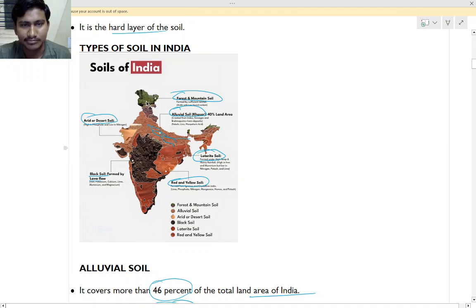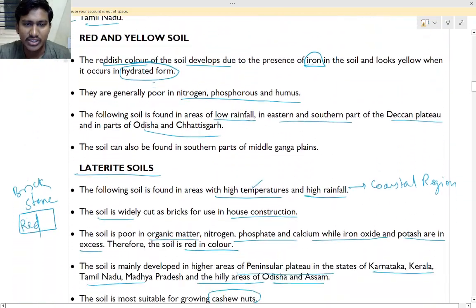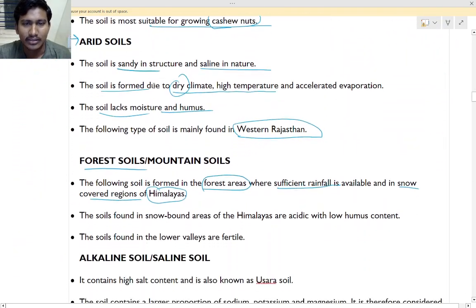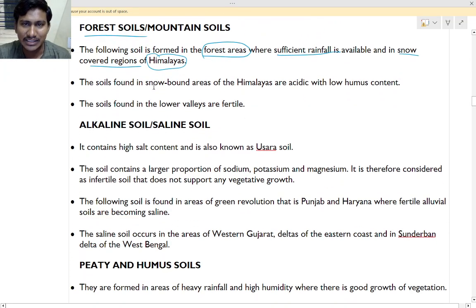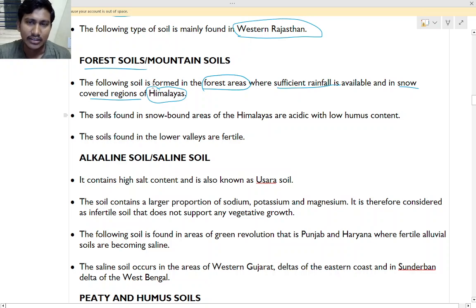In the forest, the tree leaves and all will be falling down. The soil found in snow-bound areas like Himachal Pradesh is acidic with low humus content. The soil found in lower valleys is fertile.